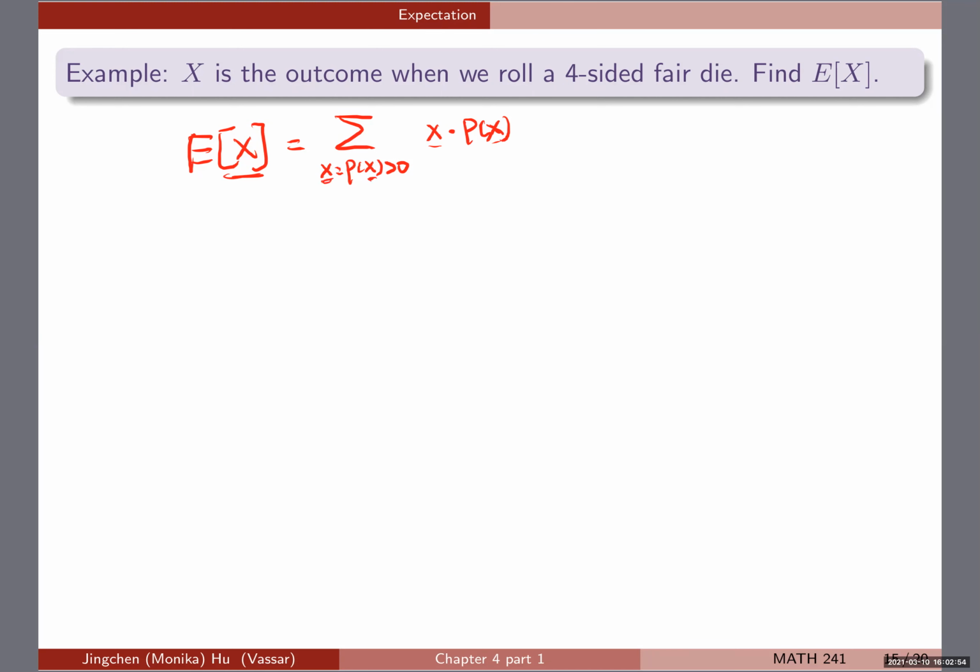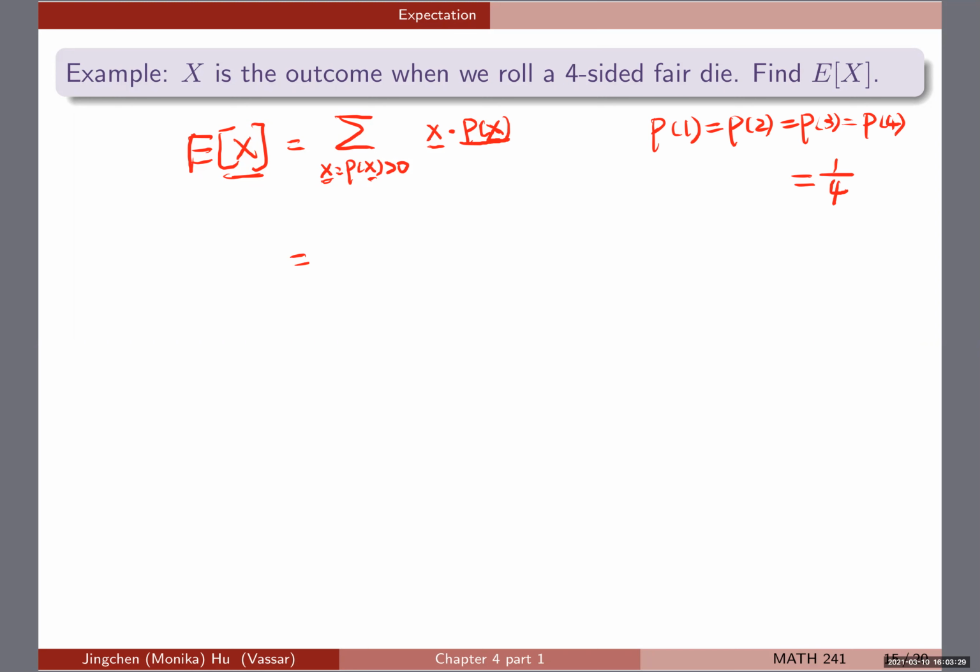Small x here is each of the possible values, which is one of the 4 values it can take, and this p of x, remember, is the PMF. If you are comfortable, you can just proceed this way. But if you want to make sure you get every piece correct, one thing you could do outside of the equation is to show that the PMF evaluated at all 4 possible values is 1/4, because it's a fair die.